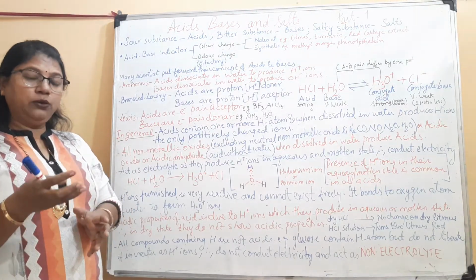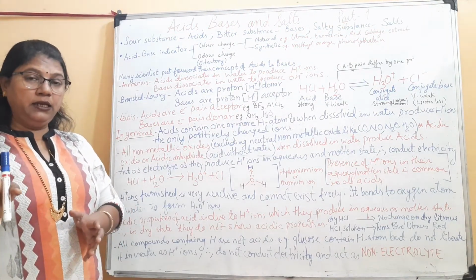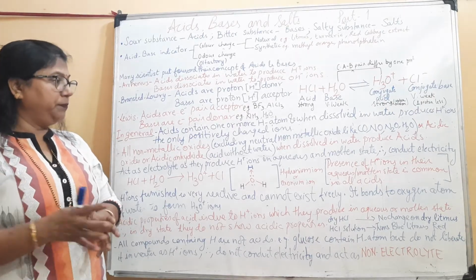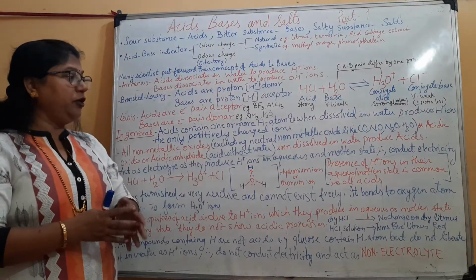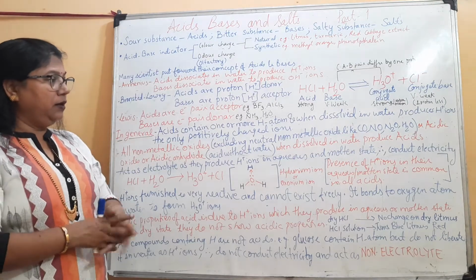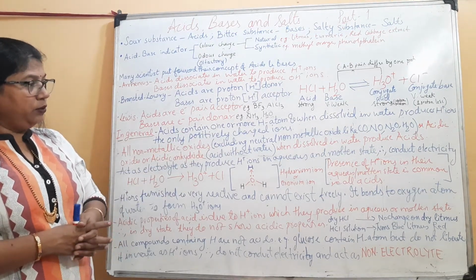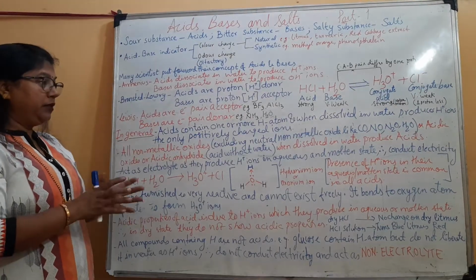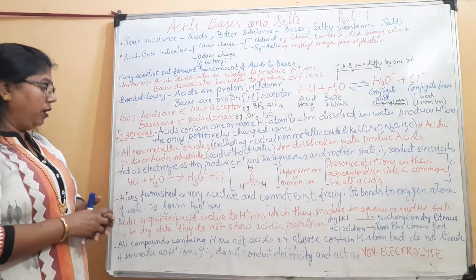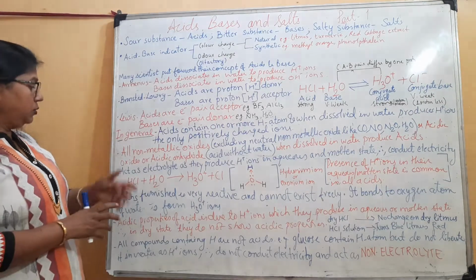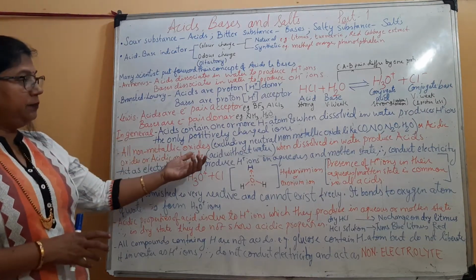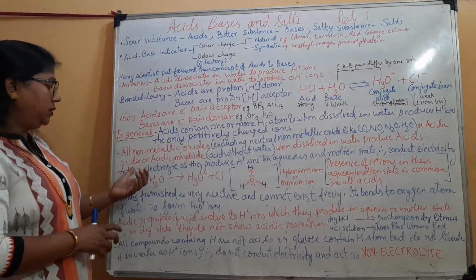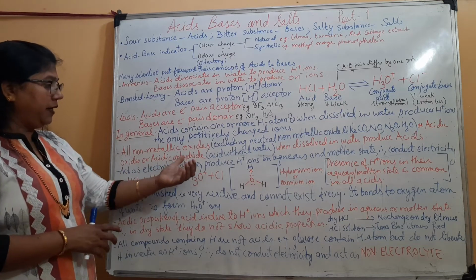Some non-metallic oxides are acidic and some are neutral. Examples of neutral non-metallic oxides are carbon monoxide, NO, N2O, H2O and many more. But there is a large number of non-metallic oxides which are acidic. So all non-metallic oxides or acidic oxides are also called acidic anhydrides.